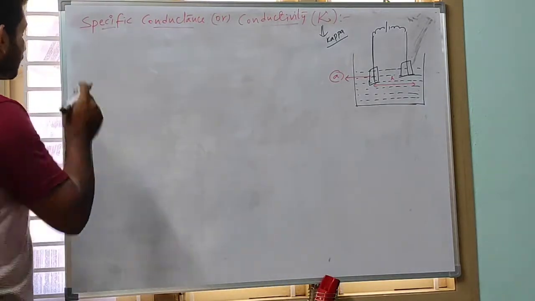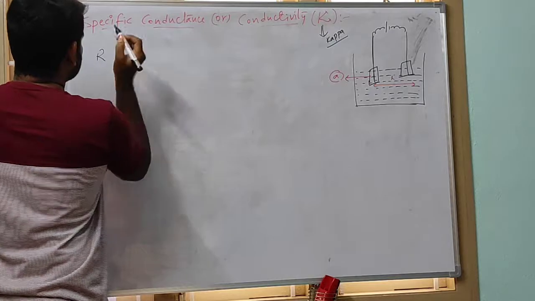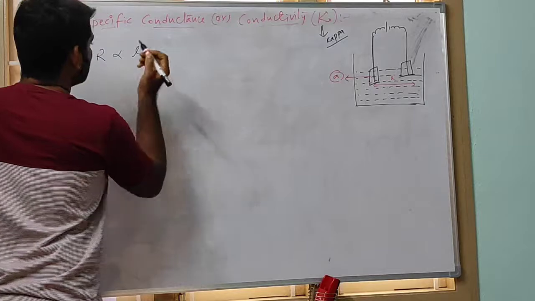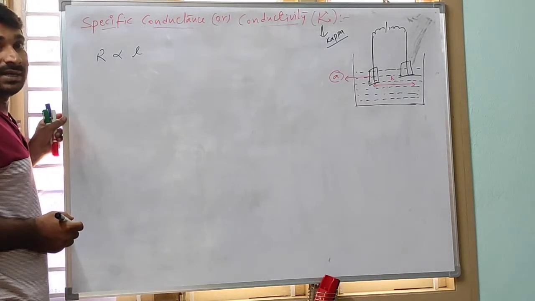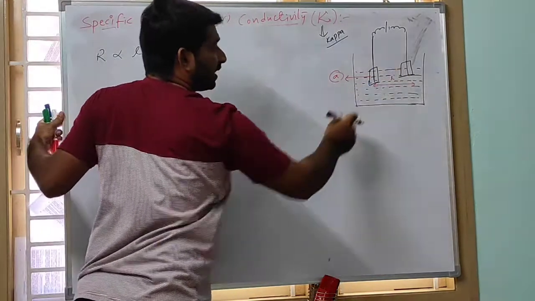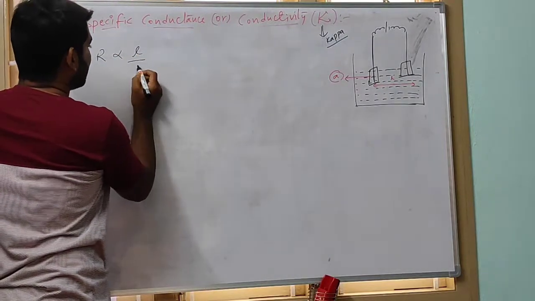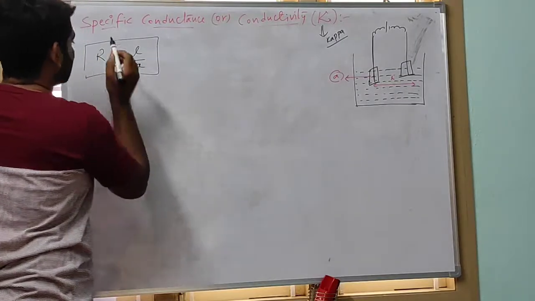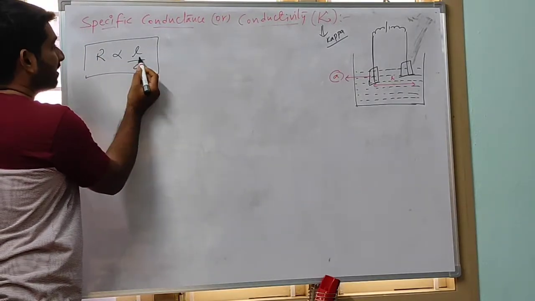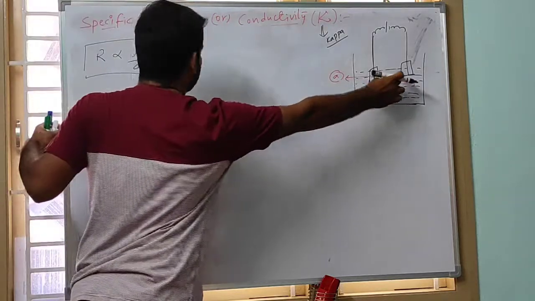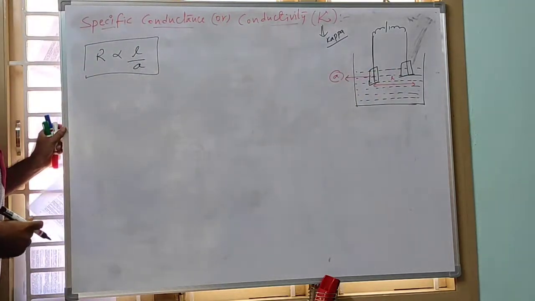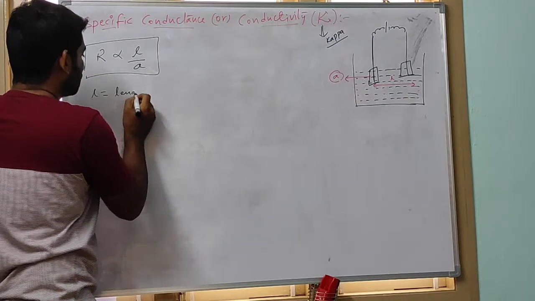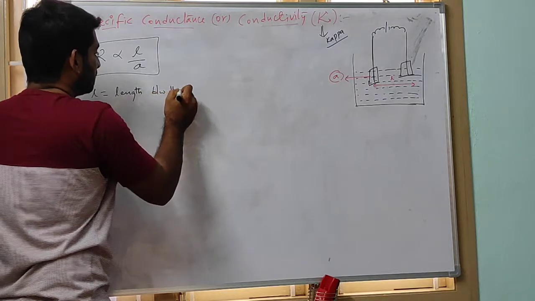Now, resistance R is always directly proportional to the length of the conductor, or length between the two electrodes, and inversely related to the area of cross section. This is the relation between resistance, length and area of cross section according to Ohm's law. Here, L is the length between the electrodes.